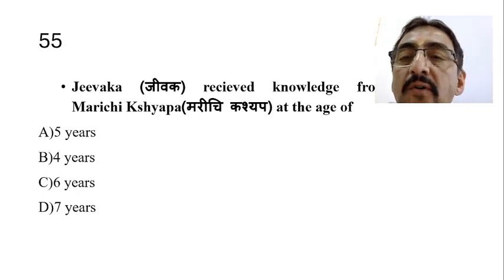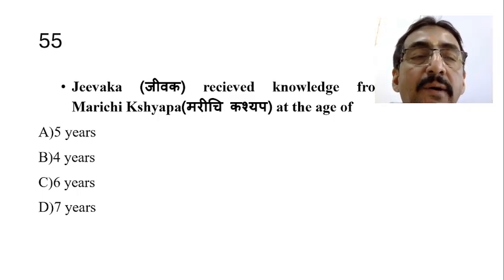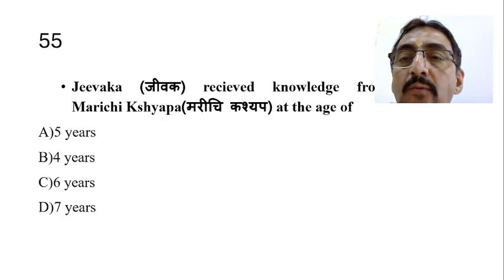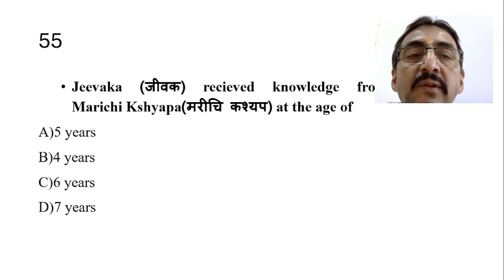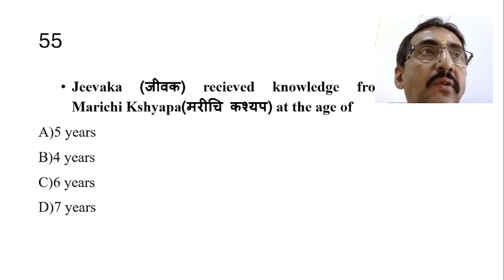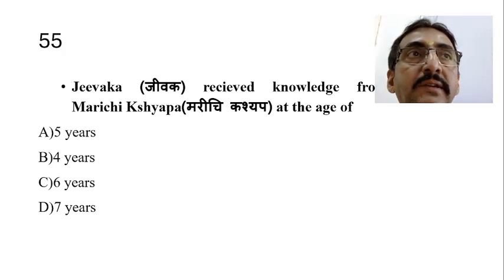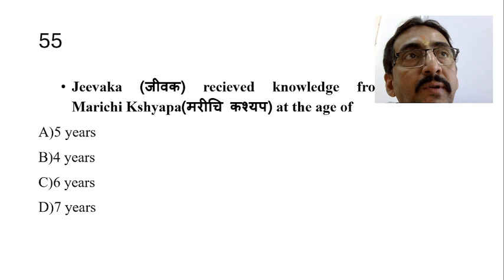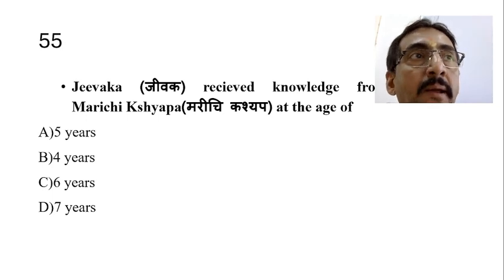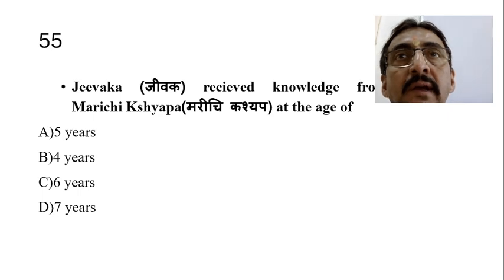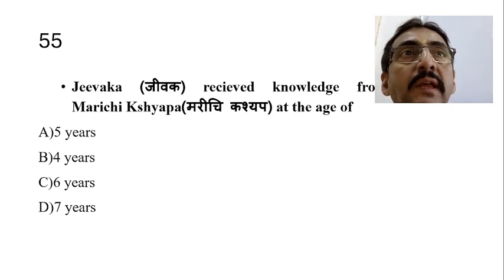Jivaka received the knowledge from Marichi Kashyapa at the age of dash. At what particular age did Jivaka receive the knowledge from Marichi Kashyapa, and later onwards he is called Vruddha Jivaka. So before getting that particular knowledge, we used to call him simply Jivaka. But after getting that knowledge and writing the Grantha, he is Vruddha Jivaka.